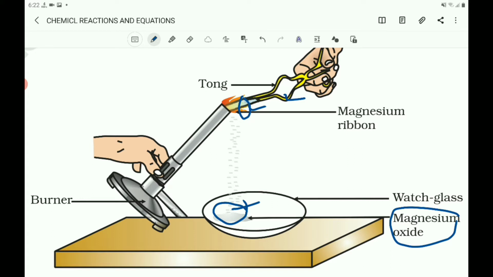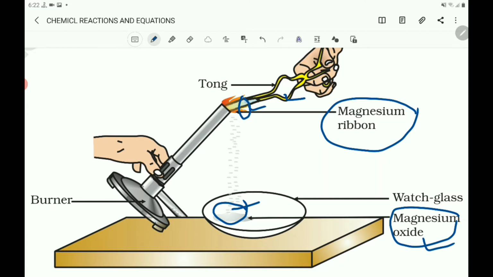The powder which is formed is magnesium oxide. Here initially it is a magnesium ribbon, and chemically it is changed into magnesium oxide. It is one of the best examples for a chemical reaction. Here the chemical reaction takes place between two substances.